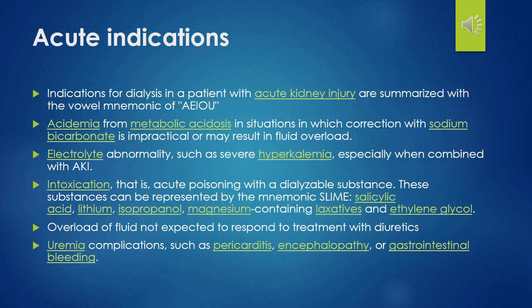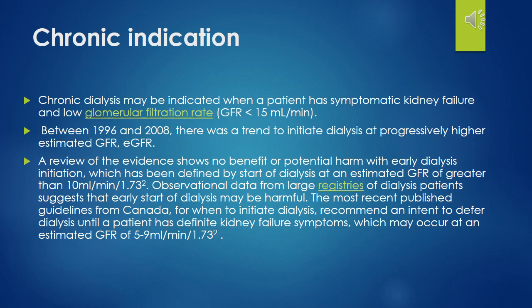Acute indications for dialysis are remembered as AEIOU: metabolic acidosis, electrolyte imbalance, intoxication, overload of fluids, and U is uremia. Chronic indications: a significant decrease of GFR to less than 15 ml per minute is an indication for dialysis.